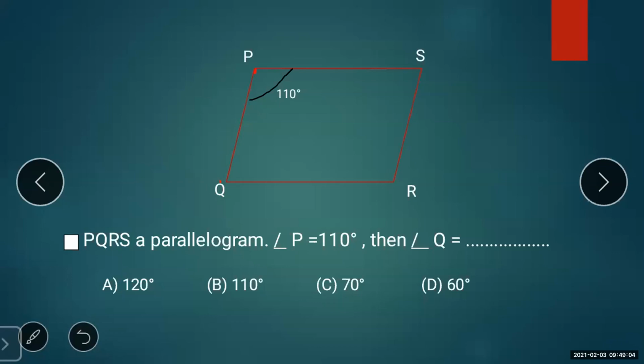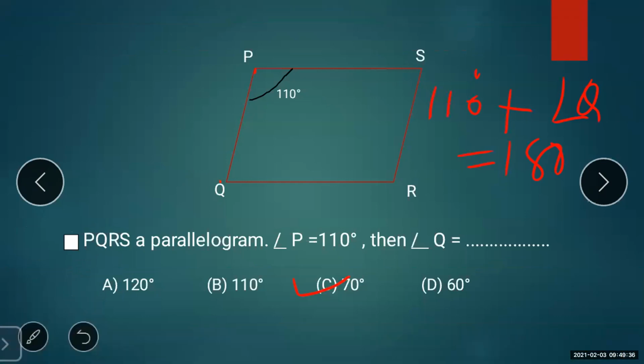So if angle P equals 110, then what does angle Q have to be? Yes, correct. The correct option is C, that is 70 degrees. This is how we will solve. I'm just solving it roughly. 110 degrees plus angle Q equals 180 degrees. Why?